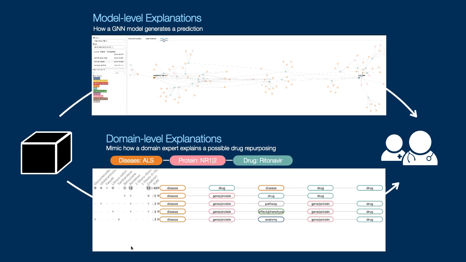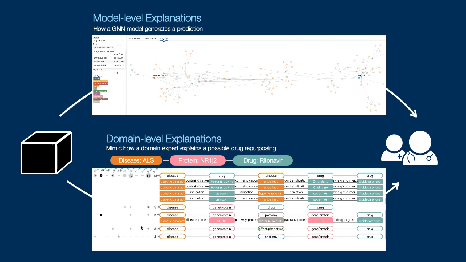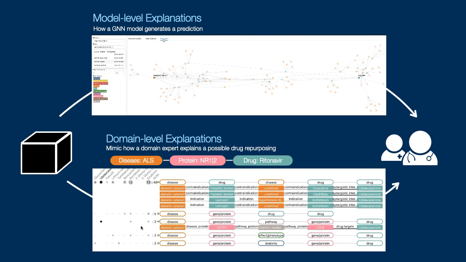We then propose a meta matrix design to help users organize explanation paths based on the node types, which are also called meta paths.